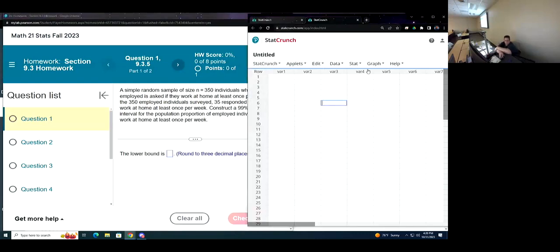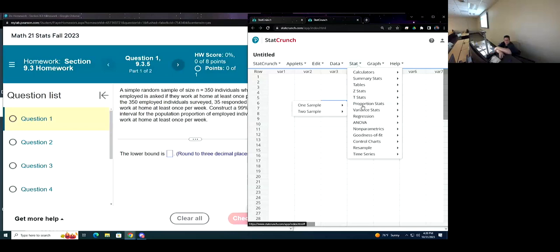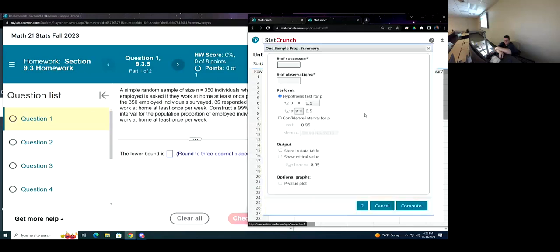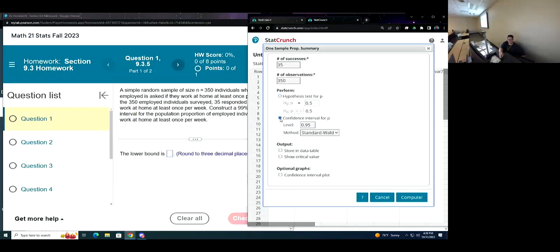So we'll come over here and we can do stats, proportion stats, one sample with summary. We had 350 observations. 35 of them we're going to call a success. They work from home. And it says it wants a confidence interval.